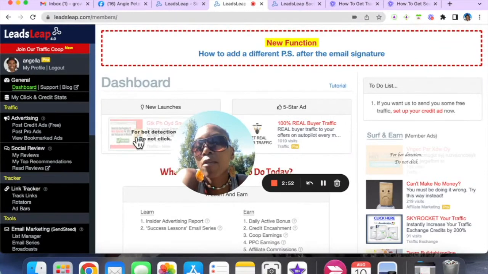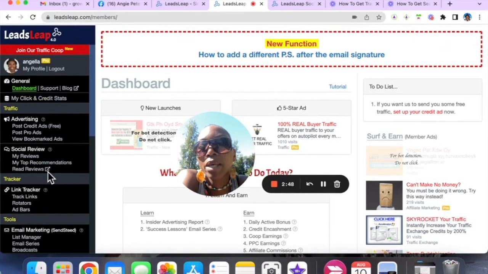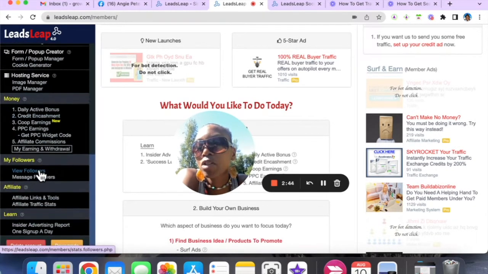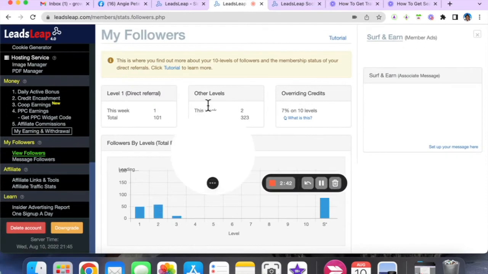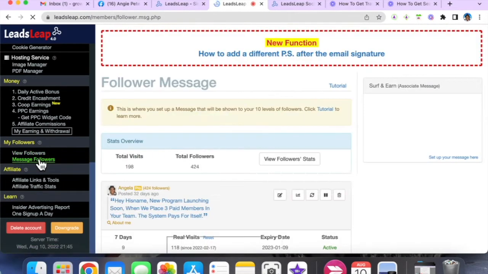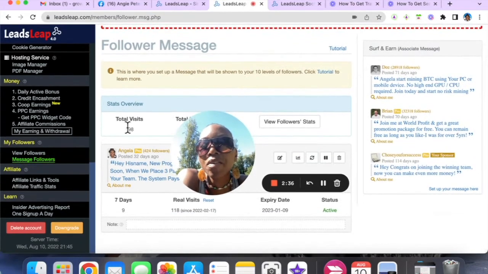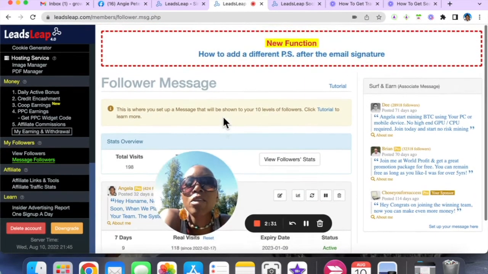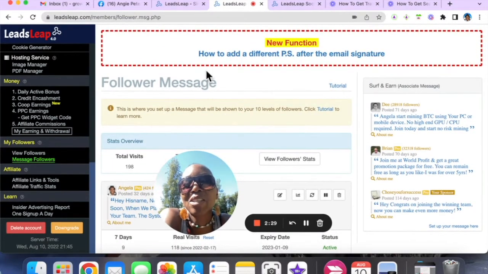Extremely powerful way for you to set and forget a message and to end up getting targeted traffic to whatever offer that you choose. As you can see, if we go again here, if I go to the actual message, you can see that people are actually clicking on that, right? So 198 visits, 424. So it's a very powerful way to drive targeted traffic to your offer.